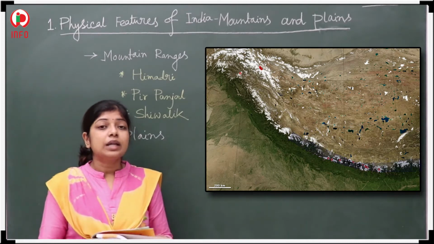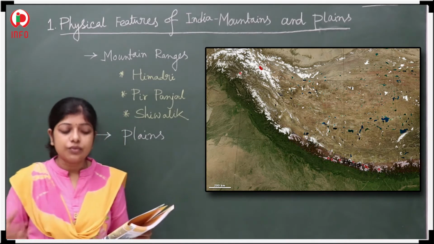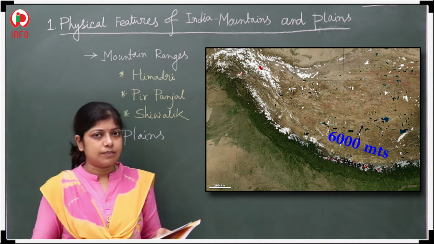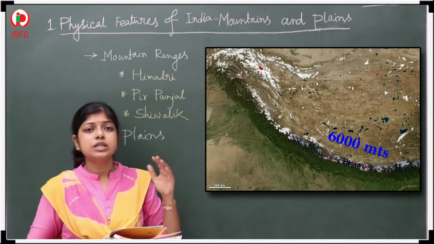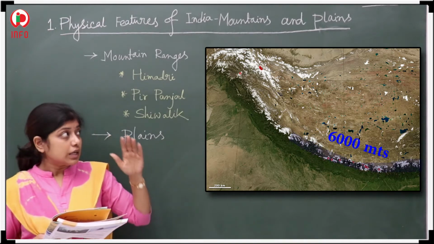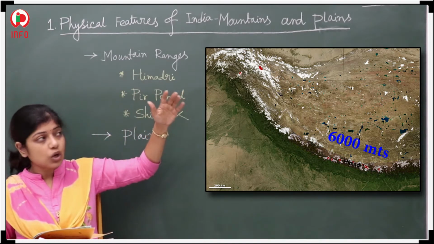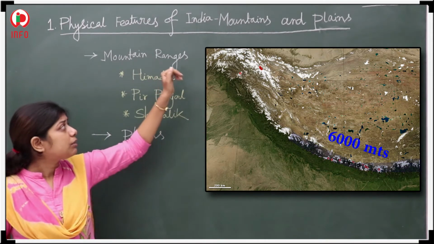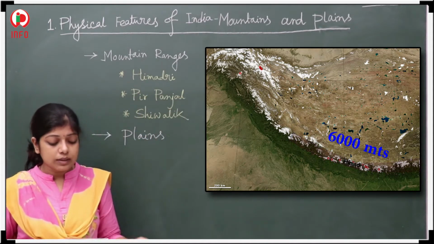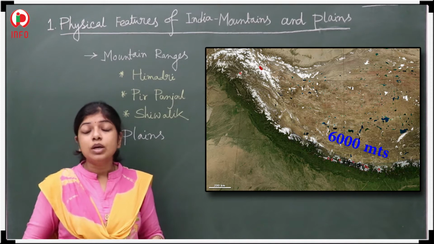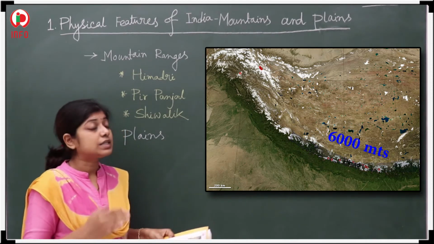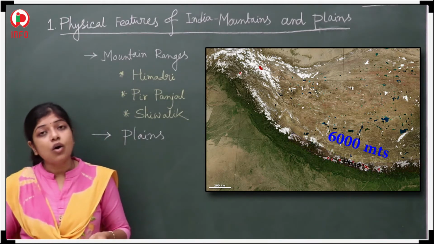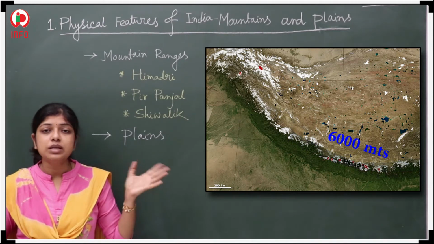What is the Himadri? That one is a mountain range whose height is almost 6,000 meter, more or less average 6,000 meter, and this is situated in the northmost part of the Himalayan range. This portion, the Himadri, is also called the Great Himalayan, because the height of this range is the most. So the Great Himalayan mountains or the Himadri, both names are correct.